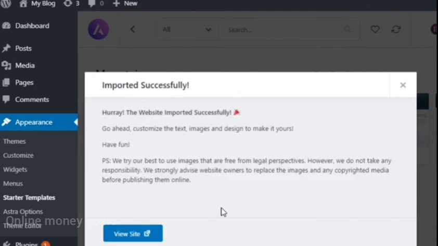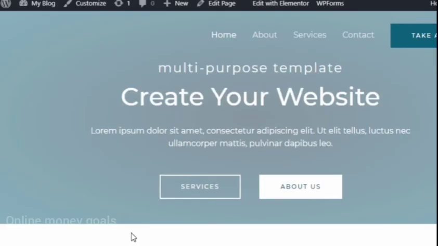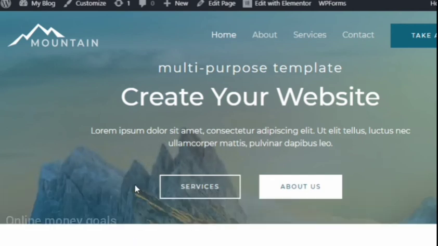Yes, now the import is completed. Now click on view site. Can you see my site will be looking like this?